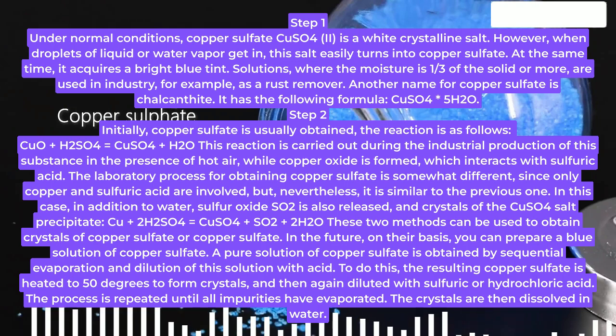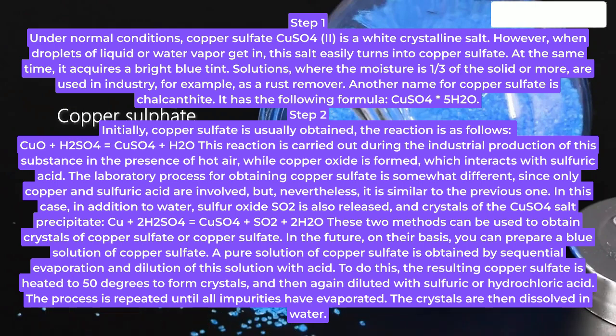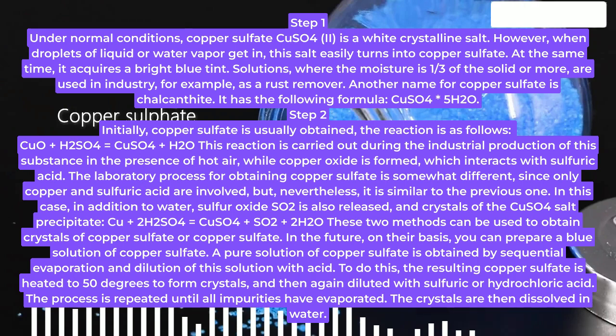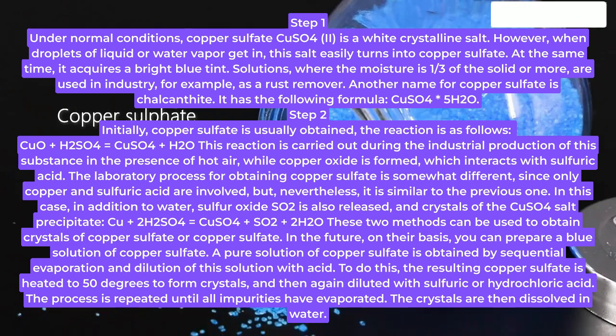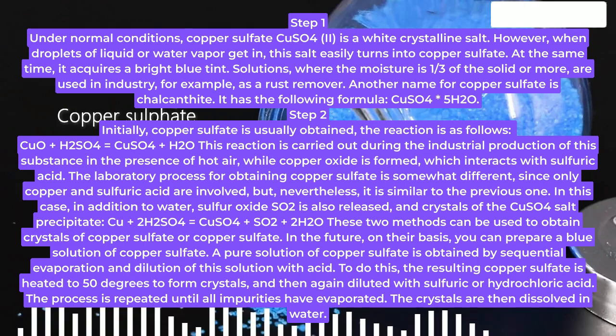A pure solution of copper sulfate is obtained by sequential evaporation and dilution of this solution with acid. To do this, the resulting copper sulfate is heated to 50 degrees to form crystals, and then again diluted with sulfuric or hydrochloric acid. The process is repeated until all impurities have evaporated. The crystals are then dissolved in water.